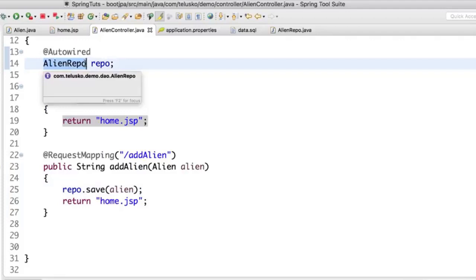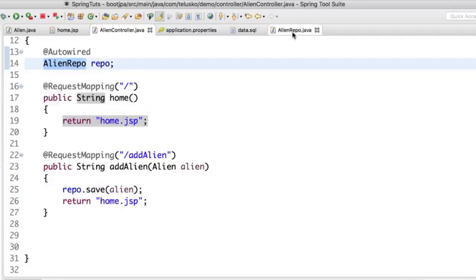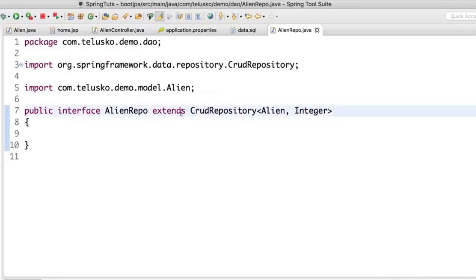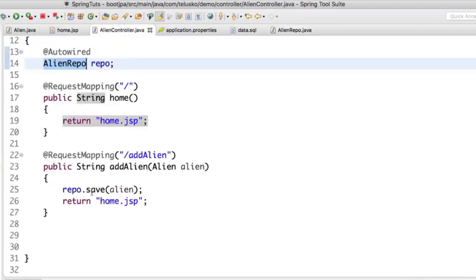Now, thanks to Spring Data JPA, we have this concept of creating the interface and simply extending a CRUD repository. Normally what we do in databases is we create a separate class, and that class will have certain methods. And normally what you do is CRUD operations, right? Create, update, delete, and read. So we can do all those things. In fact, you don't have to write the code. Spring Data JPA makes this easy for you and says, hey, you don't have to worry about that. We have implemented all the CRUD operations. That's awesome, right? In fact, we have done only one thing till now, which is save.